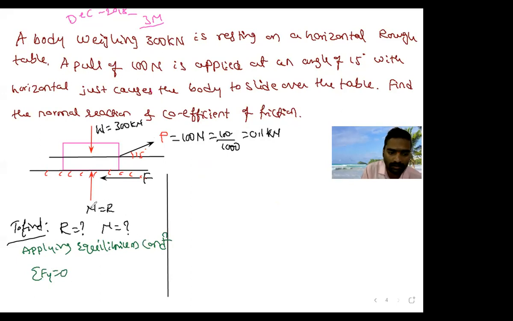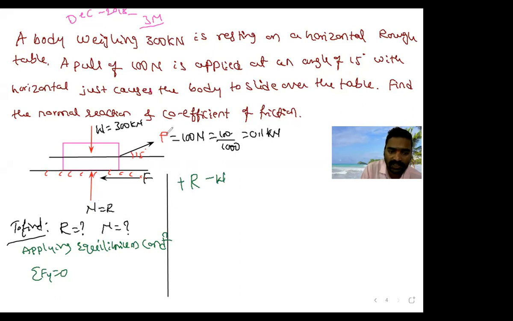R is moving upward direction. Positive or negative? Positive. R is positive, plus I will take. Then again, is there any forces which is acting down vertical direction? Weight is acting downward. Is it positive or negative? Negative. Minus W. Correct.